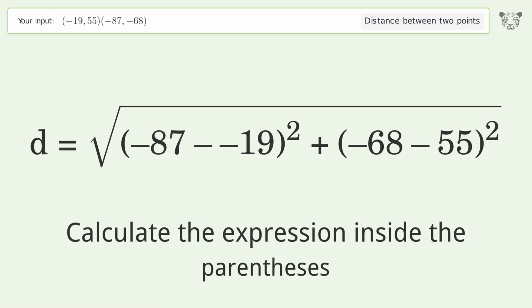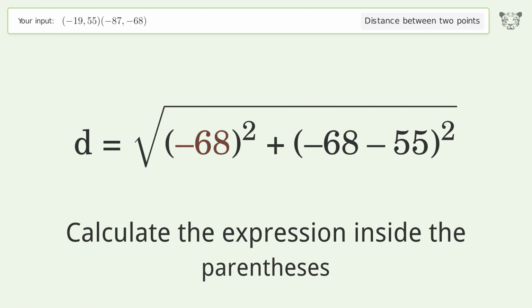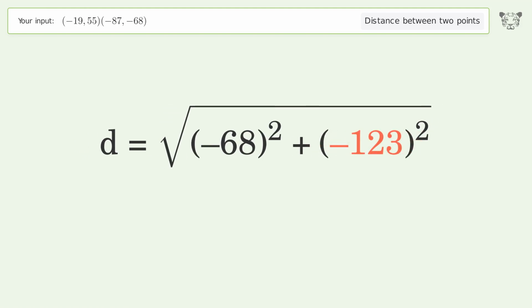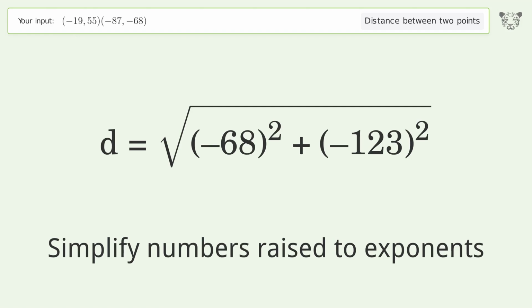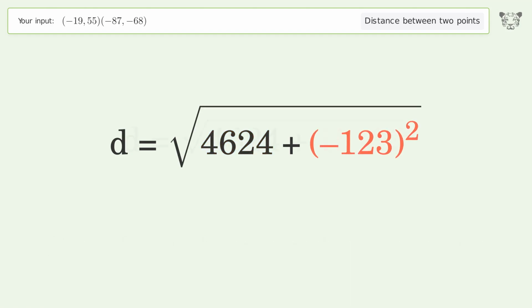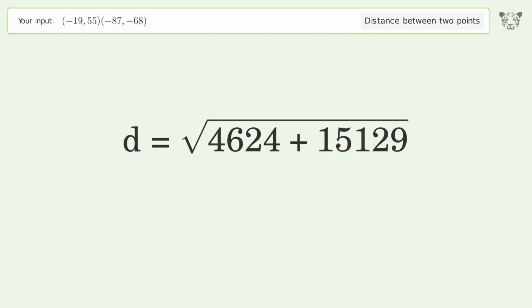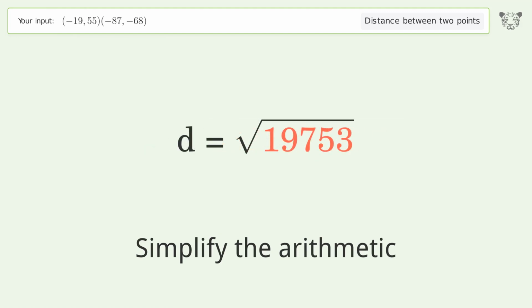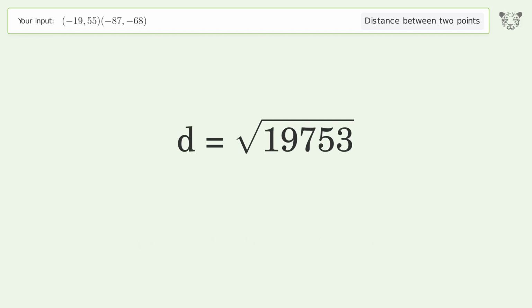Calculate the expression inside the parentheses. Simplify numbers raised to exponents. Simplify the arithmetic. And so the distance between the 2 points is the square root of 19,753 or 140.545.